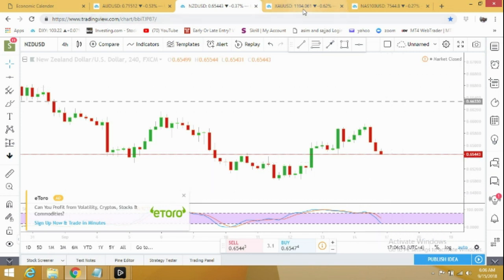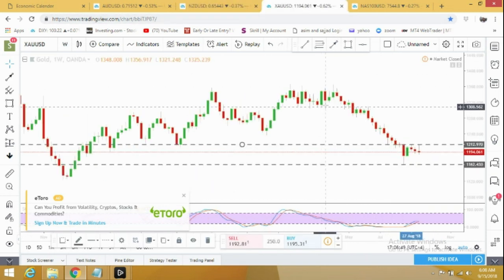From here we move to gold. Gold is in a strong bearish trend. Last week it looked as if it's going to break the strong resistance level and enter into a bigger correction, but then the price got rejected and it started dropping down, and right now it looks much weaker. It needs to break the 1200 level from here first to go for a bigger correction. If it starts dropping down, I'm looking at 1162. If the momentum gets much stronger, then it can even drop to 1130 and much below.